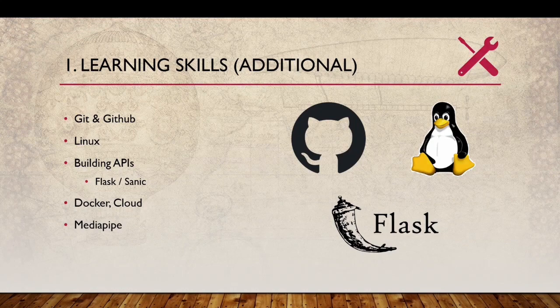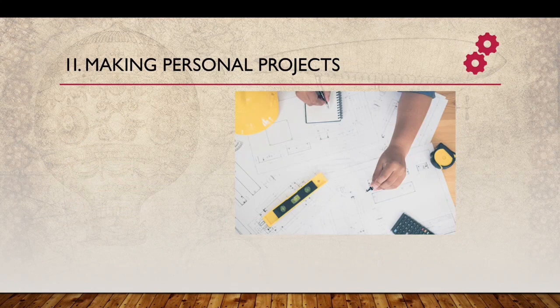Now, the next thing that you can do is to make personal projects. So first, you can make some basic image processing projects like color detection, tracking, and all. And there are many other things that you can explore on your own as well. Next, you can make some face detection or recognition kind of project, and then extend it to some other level as well with your own ideas.